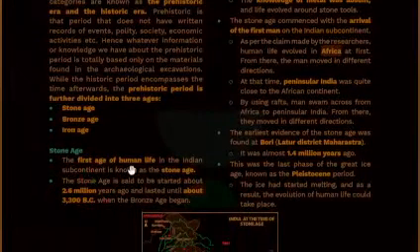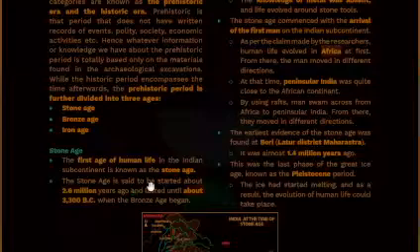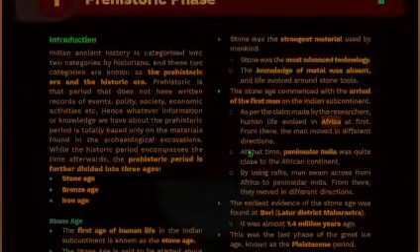Stone Age. The first age of human life in the Indian subcontinent is known as the Stone Age. The Stone Age is said to have started about 2.6 million years ago, and lasted until about 3300 BC, when the Bronze Age began.